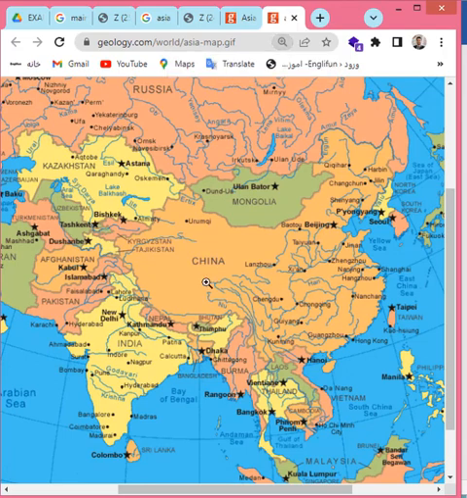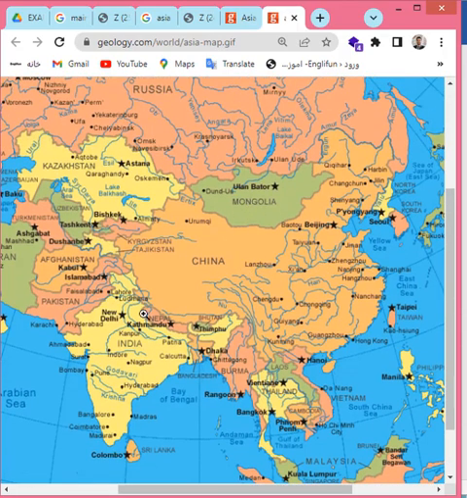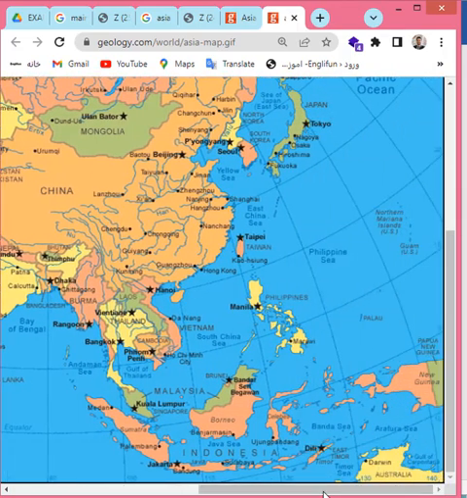China is the orange country in the center, and India is the yellow country below China, located here. So here in the center, China is big. On the west southwest of China, we have India, and below the map we have the two countries of Indonesia and Malaysia located down here.